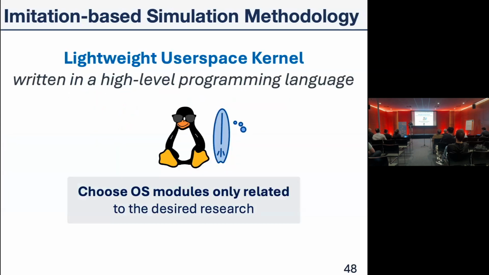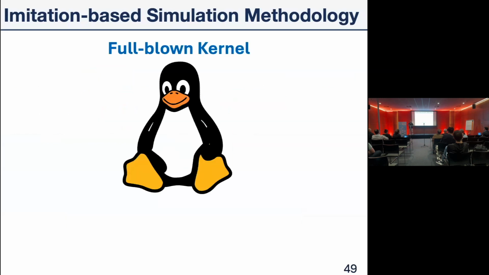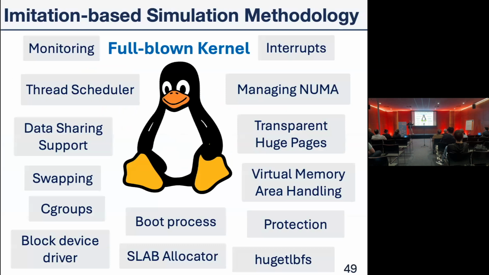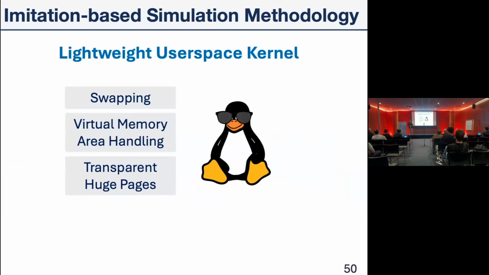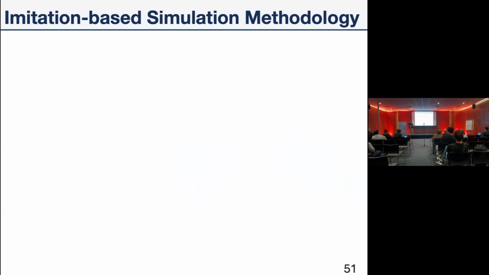At the core of Virtuoso is an imitation-based simulation methodology. So we use a lightweight user space kernel written in a high-level programming language, where we choose only the OS modules related to our desired research. And it tries to imitate the full-blown operating system. An example, we have the full-blown operating system with many modules like managing NUMA, protection bits, cgroups, and we choose only some of them related to our research. And that's how we came up with the lightweight user space kernel that has only 3 modules in this example.